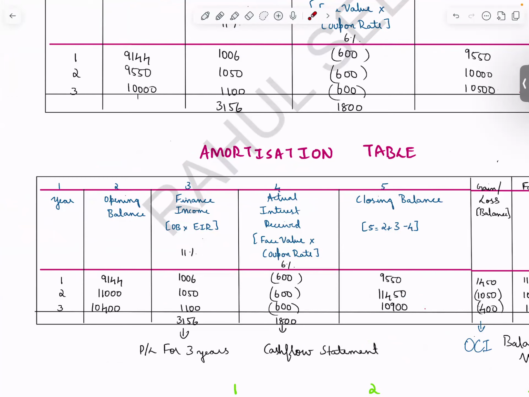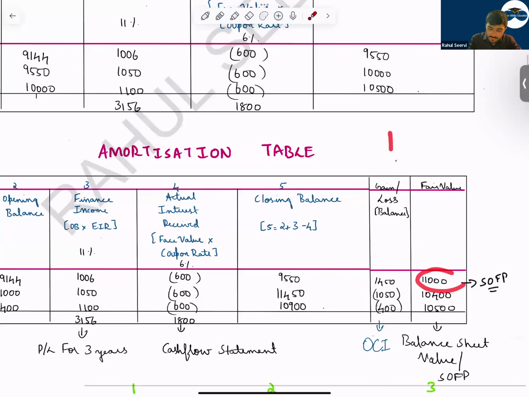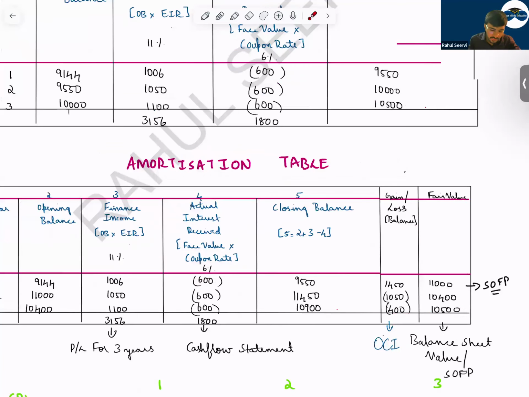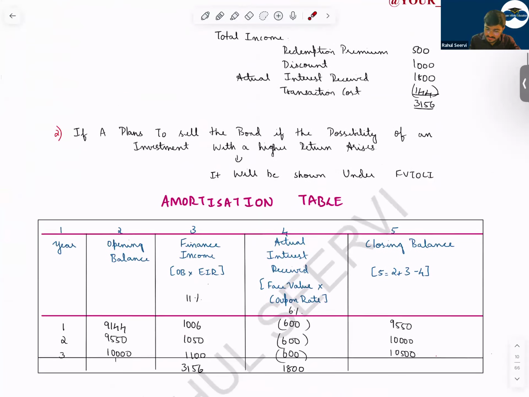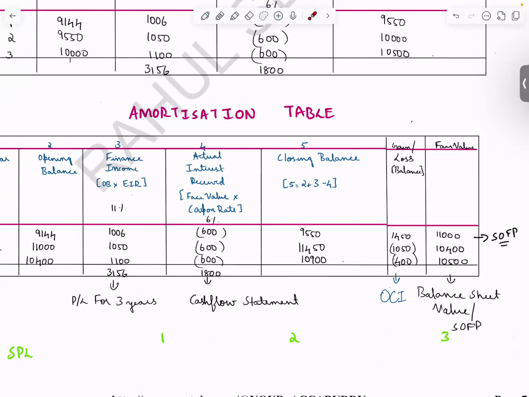Sir, why is that 11,000? This 11,000 is the fair value. We are following the fair value through OCI model, no? Sir, how did we get this value of 11,000? It will be mentioned in the question. It will be given in the question. It's an assumption as of now. I have taken that.